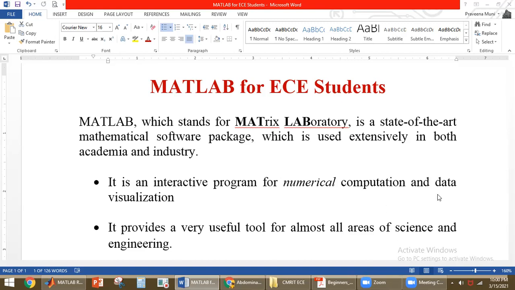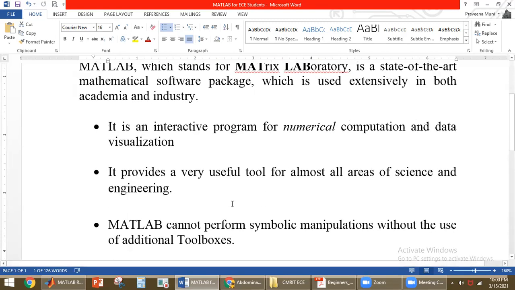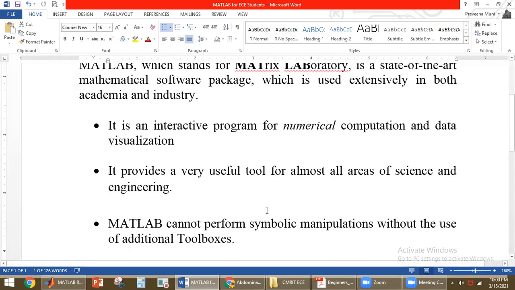Okay. So, what is data visualization? It is that we can visualize the output as plots in graph format. For example, if you want to find the Fourier transform of a sine wave and check what the output of the Fourier transform looks like, we'll be using MATLAB. We know that the Fourier transform gives you a magnitude response and a phase response. If you plot the magnitude response and phase response, how the plots look can be visualized in MATLAB. It provides a very useful tool for almost all areas of science and engineering.